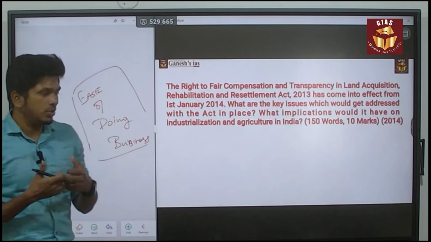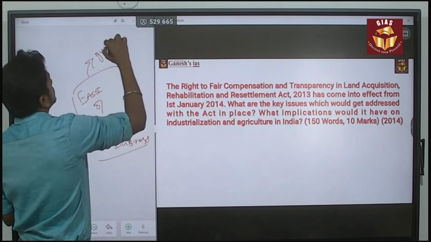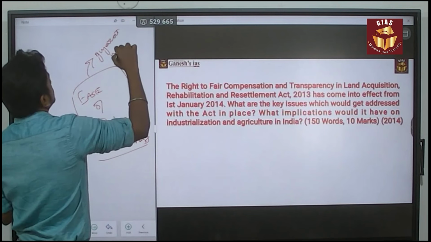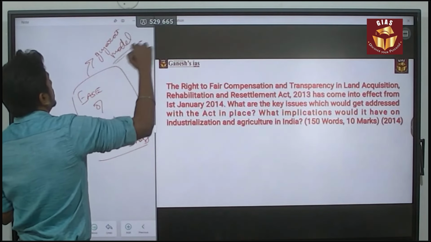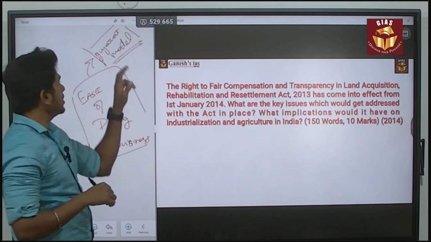So for example, you can speak about the Gujarat model. The best model followed for land acquisition is the Gujarat model.